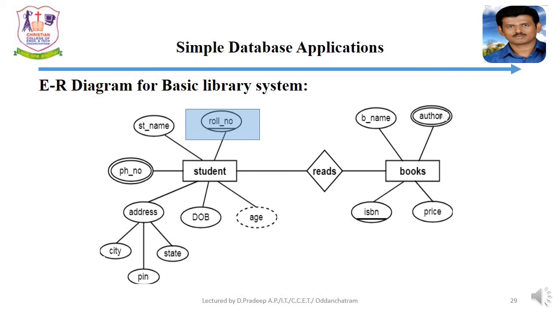And here we have a number of attributes: student name, and phone number is the multi-valued attribute. Address is a composite attribute because based on the city, pin number, and state, the address can be valued. Here the age attribute is the derived attribute because from the date of birth we can retrieve the age attribute.